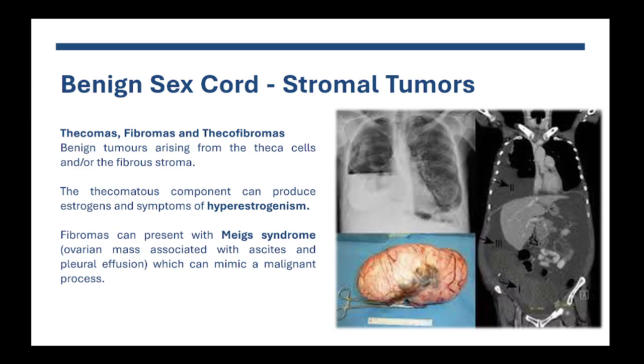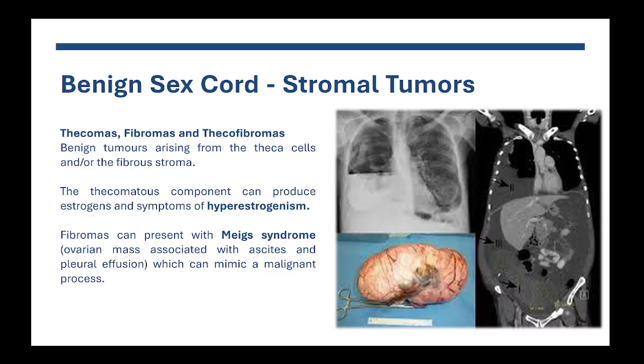So the main benign sex cord stromal tumors to know about are the thecomas, fibromas, and thecofibroma family. So these are benign tumors that arise from the theca cells and or the fibrostroma. And the tumor is often a mixture of both. So that's why we usually call them thecofibromas or fibrothecomas. That's also synonymous. The thecomatous component of the tumor can produce estrogens, and therefore the patients can present with symptoms of